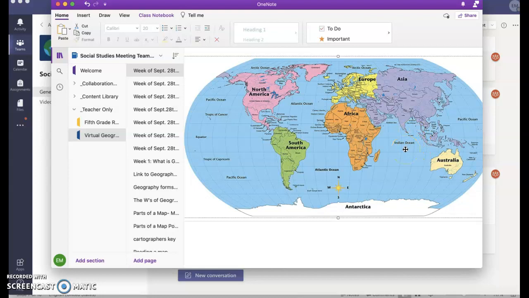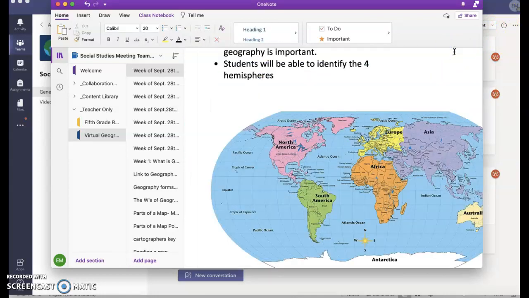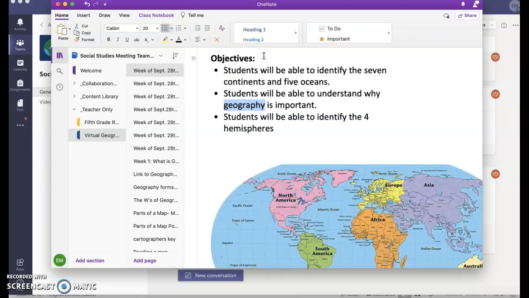This is just an overview because you are going to be going off doing your activities, watching videos, answering questions, learning more about the 7 continents and the 5 oceans. You will also be learning and referring back to this word geography. We spoke about this a lot last week. Geography, what is it? Why is it so important? And then we will be looking at this globe, breaking it into 4. And those will be our 4 hemispheres.